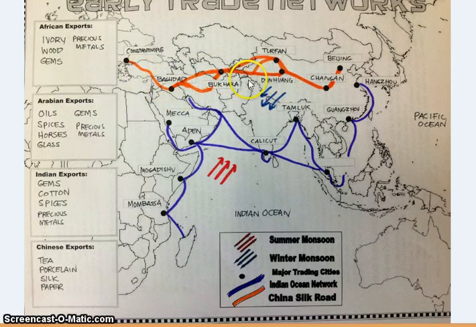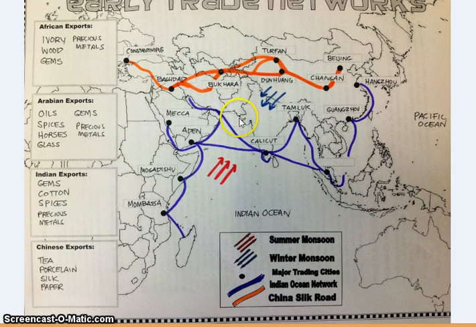Now, not all of these major cities were around before the Silk Road even began. Cities like Bukhara probably developed over time because more and more people traveled along the roads and traded these goods. And they eventually grew from small trading posts to towns and eventually to large cities.